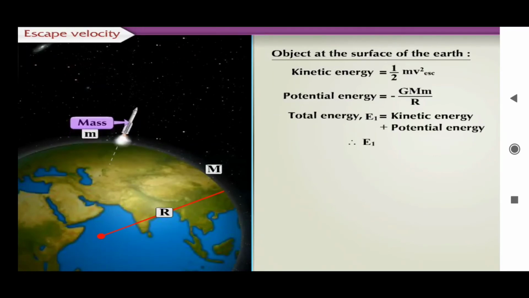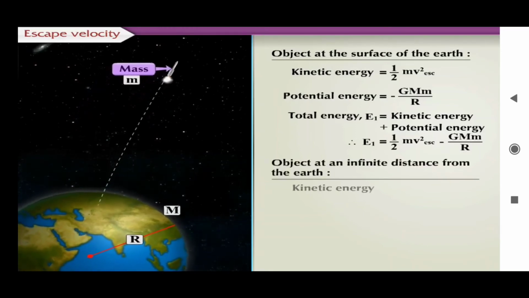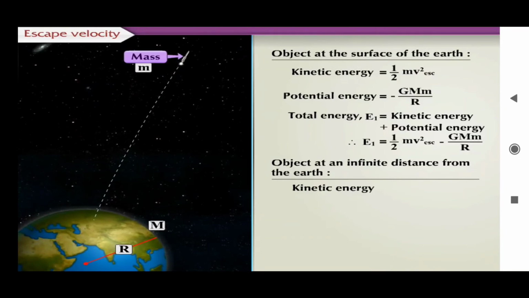Thus, E1 is equal to 1 upon 2 into m multiplied by v escape square minus capital G into capital M into small m upon capital R. Similarly, the kinetic energy of the object at infinite distance is equal to 0.